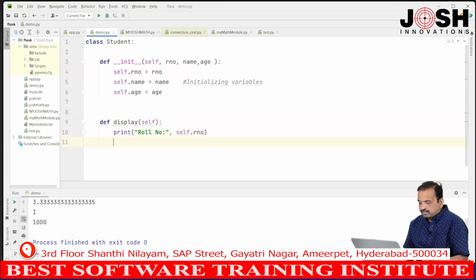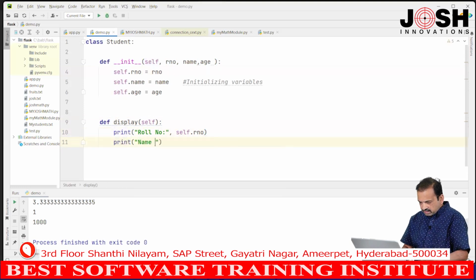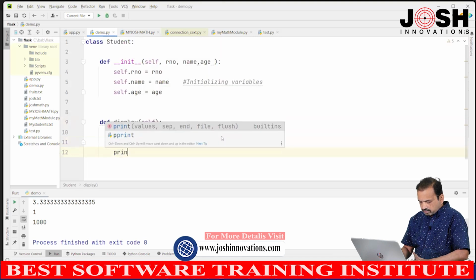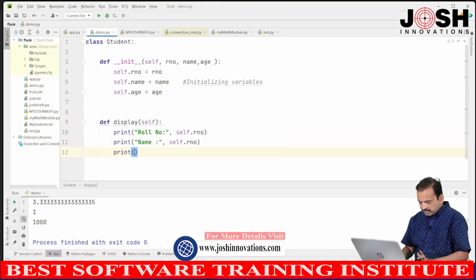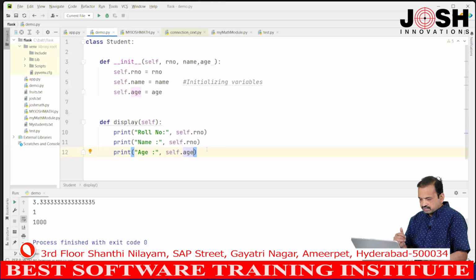Next, I want to print the name. So, I will say print name of the student, name colon, comma, self dot name. Next, print age, comma, self dot age. So, what is the self? We will discuss.